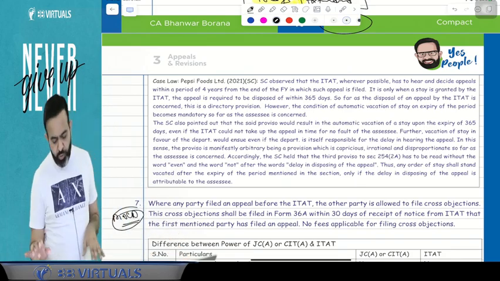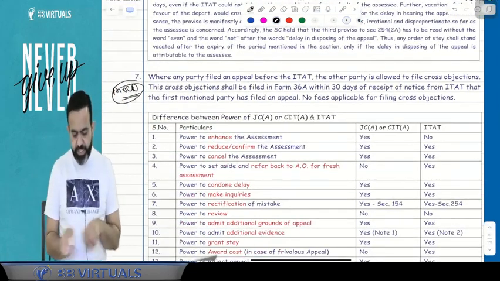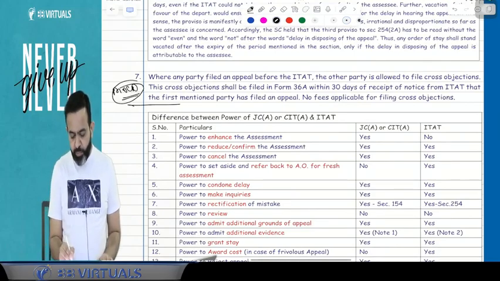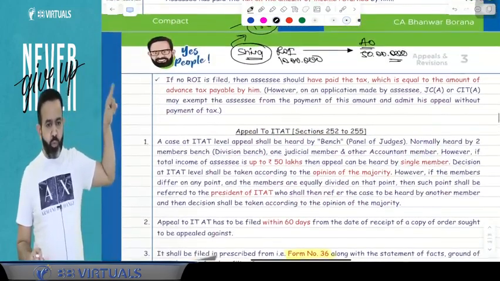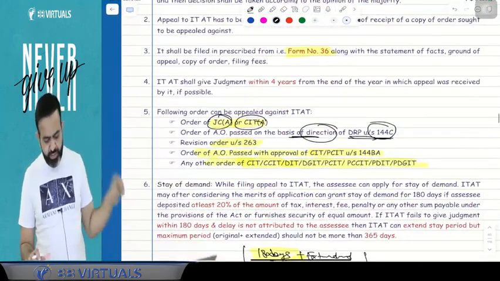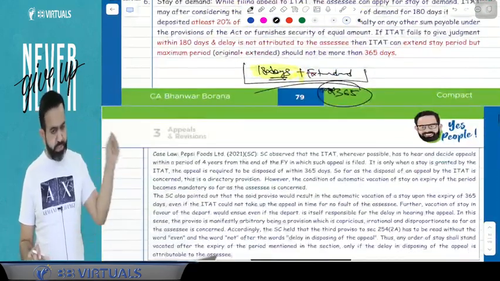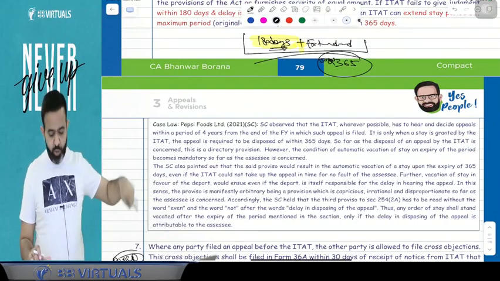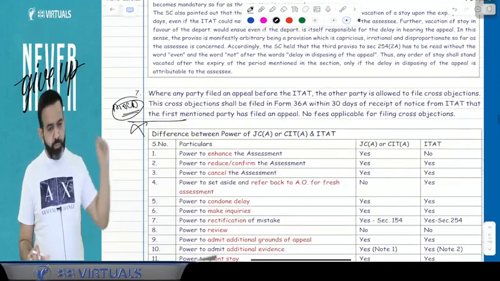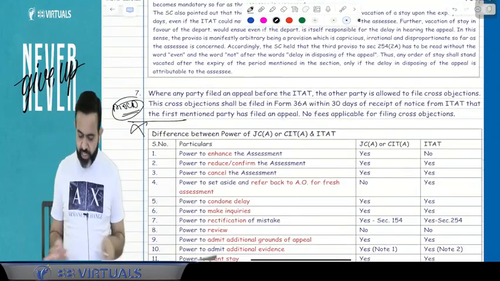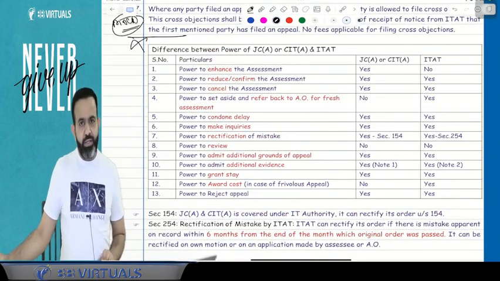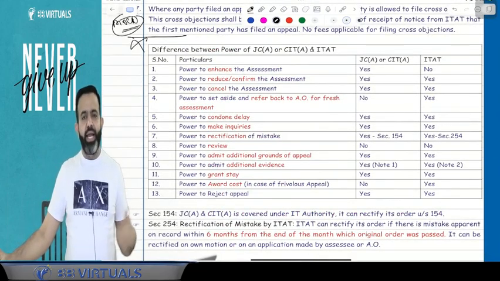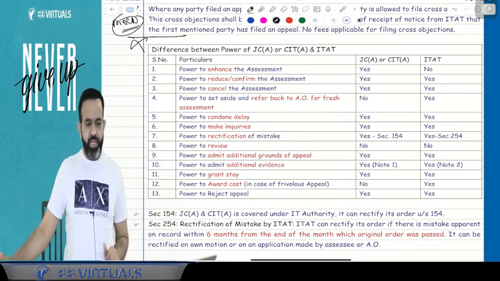Yes. So I am going to give you some time. Guys, just read all 7 points. After the 7th point, whatever is given, don't read that. Just read point number 1, 2, 3, 4, 5, 6, as well as read this case law of Pepsi Foods. And after that, point number 7, I am going to give you some time. After that, we will start with the difference between the power of the Joint Commissioner (Appeals), CIT (Appeals) and ITAT appeal. Just read that point. I am going to give you 3-4 minutes. Read it.